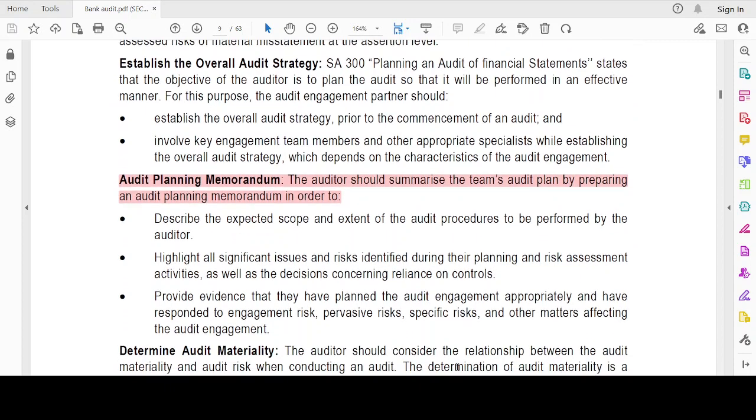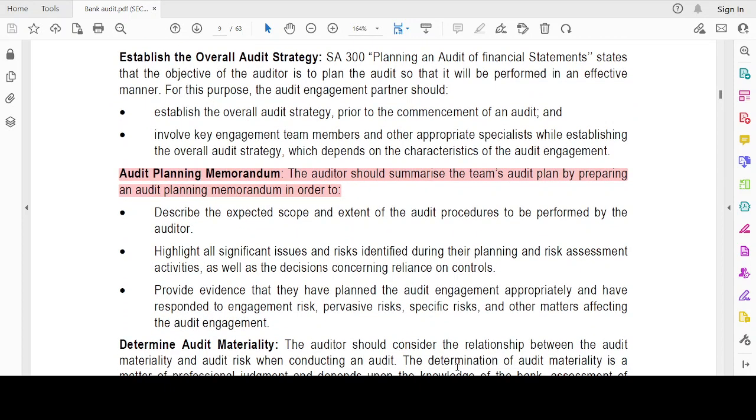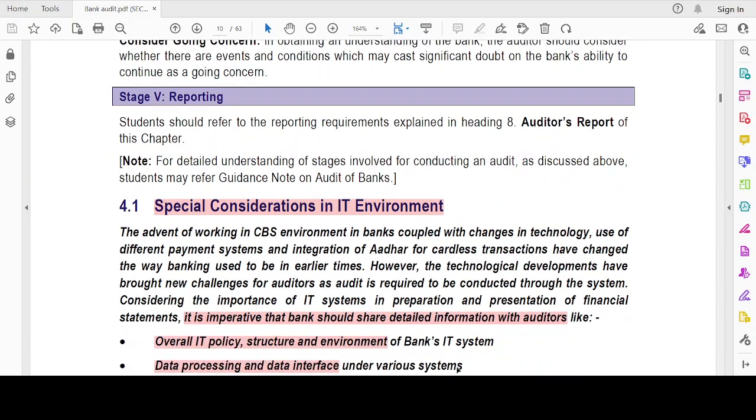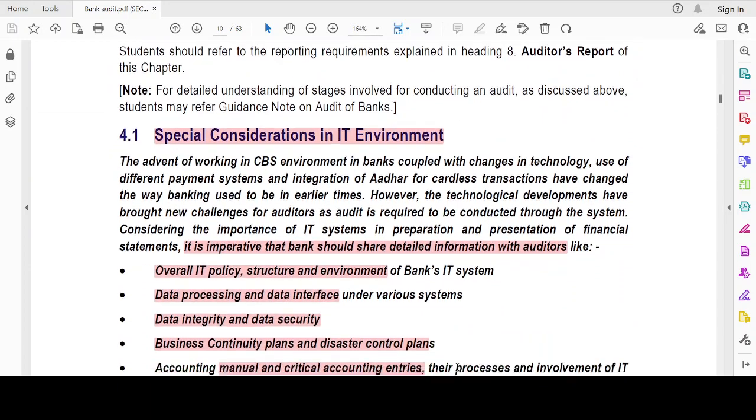Audit planning memorandum. The auditor should summarize the team's audit plan by preparing an audit planning memorandum in order to describe what the scope is, what the extent of audit procedures is, what the significant issues are, what the risks identified are, and then I have to provide evidence for it. Then, special consideration in IT environment.